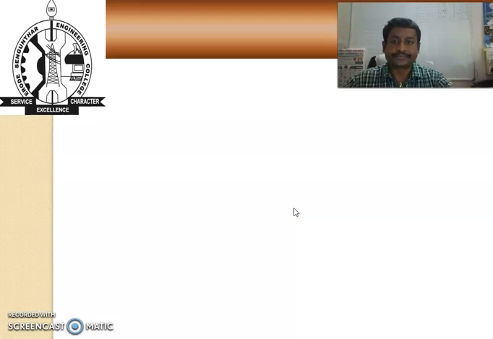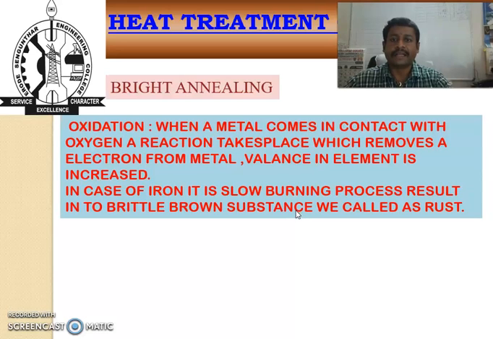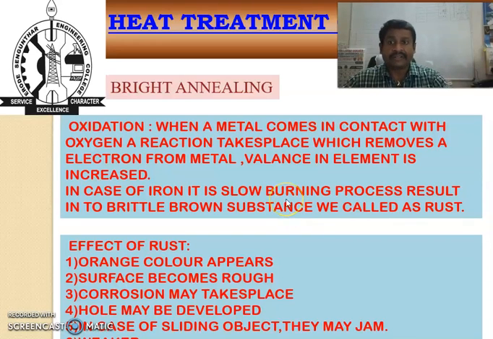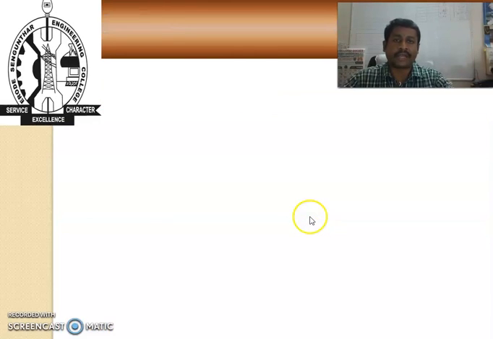And next one, we have bright annealing. In this, metal comes in contact with oxygen, and a reaction takes place which removes electrons from the metal, so the valence of the element is also increased. In the case of iron, it's a slow burning process, and the result is a brittle brown substance that is called rust. So in this process, the rust formation effects are that an orange color appears and the surface becomes rough, and corrosion may take place, and holes may develop. In the case of a sliding object, a jam may appear.